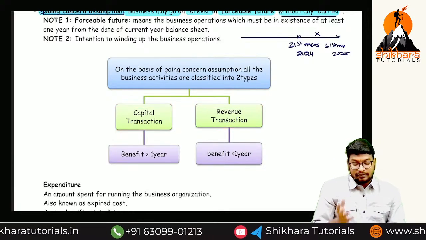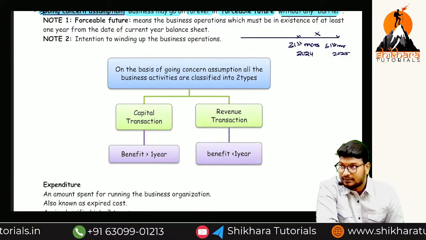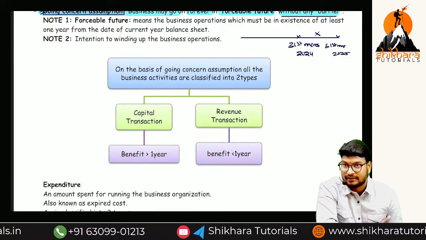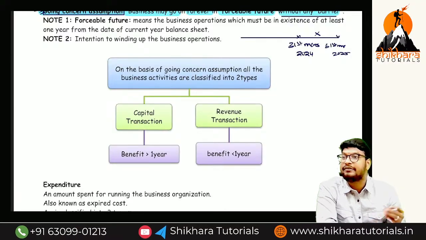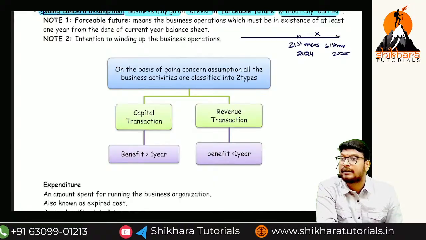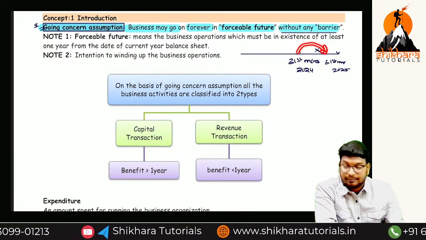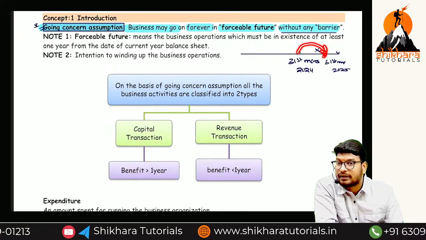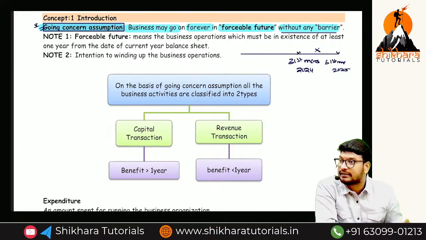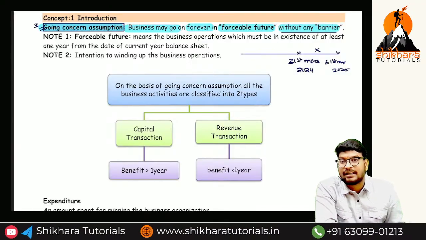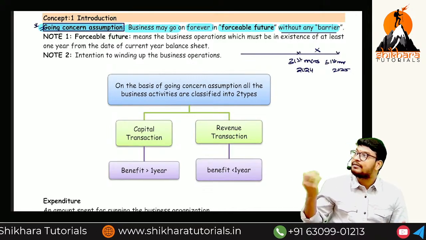What is the meaning of capital transactions? If any transaction happens, such as sale of goods or purchase of goods, and based on that transaction the benefit is more, then it is called a capital transaction. If we get the benefit in the next year also, those types of transactions are called capital transactions. If the benefit is not going to be received in the next year, those types of transactions are called revenue transactions.